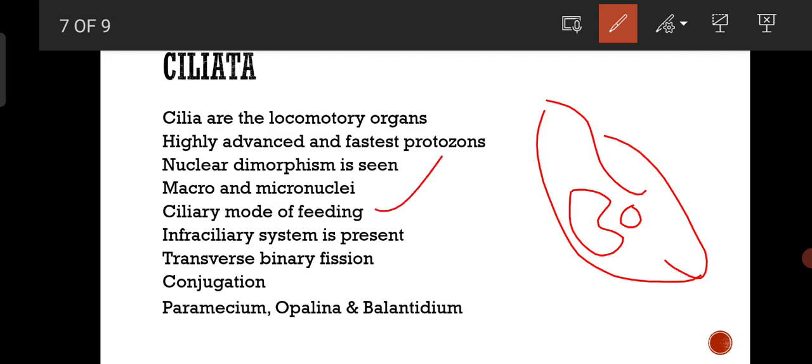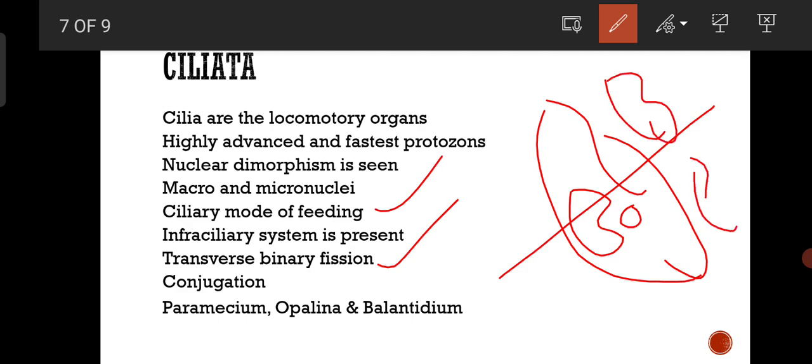And the ciliary mode of feeding is found in ciliates. And transverse binary fission occurs. We know pretty well that Paramecium divides in a horizontal plane, and the anterior daughter Paramecium is called proter, and the posterior daughter Paramecium is called opisthe. Apart from this asexual mode of reproduction, namely binary fission, they also exhibit conjugation. Conjugation is the temporary union between two Paramecia for the exchange of nuclear material. The best examples for ciliates are Paramecium, Opalina, and Balantidium.